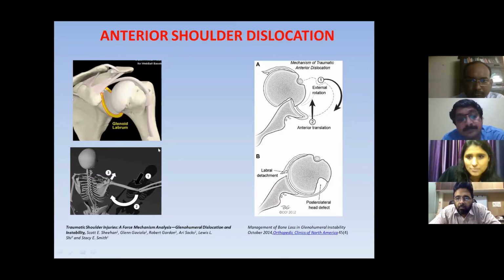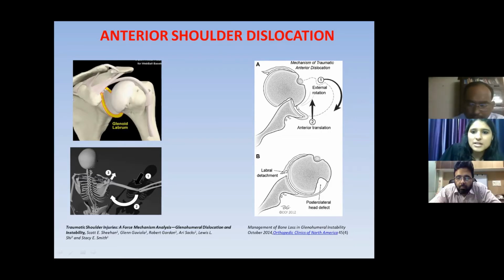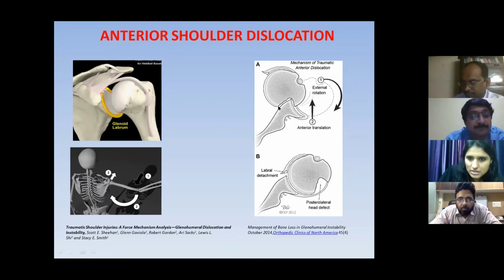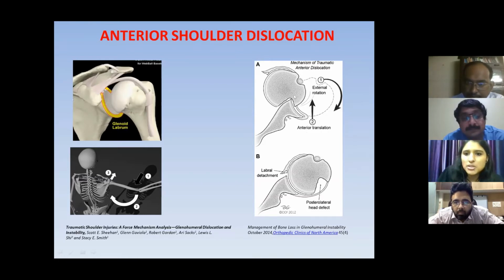of shoulder dislocation. So in case of an anterior shoulder dislocation, the humeral head impacts against the glenoid, and thus there'll be a tear of the glenoid labrum anteriorly, and we can also see a defect in the posterior-superior aspect of the humerus, which gets impacted against the antero-inferior labrum. So when this shoulder is relocated, we can see a labral detachment here in the antero-inferior labrum, and we can also see a posterolateral head defect, also known as a Hill-Sachs defect.